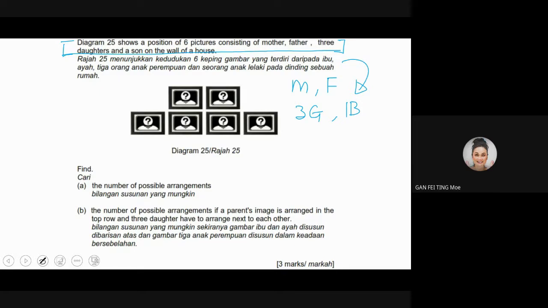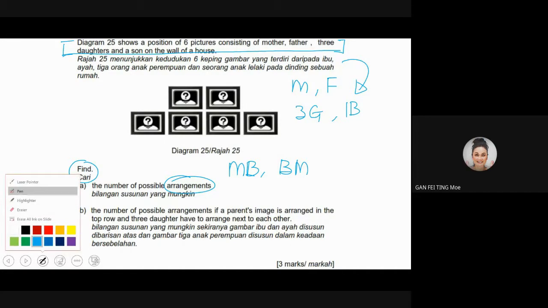Okay, now we go on, continue. It says find the number of possible arrangements. Just now, the question says chosen. If you still remember, for the earlier question, it says 4 balls can be chosen. Right now it is the number of possible arrangements. Highlight the word arrangement. So arrangement, as I say, bola merah dengan biru is one arrangement, and biru dengan merah is another arrangement. Or maybe you don't really see.